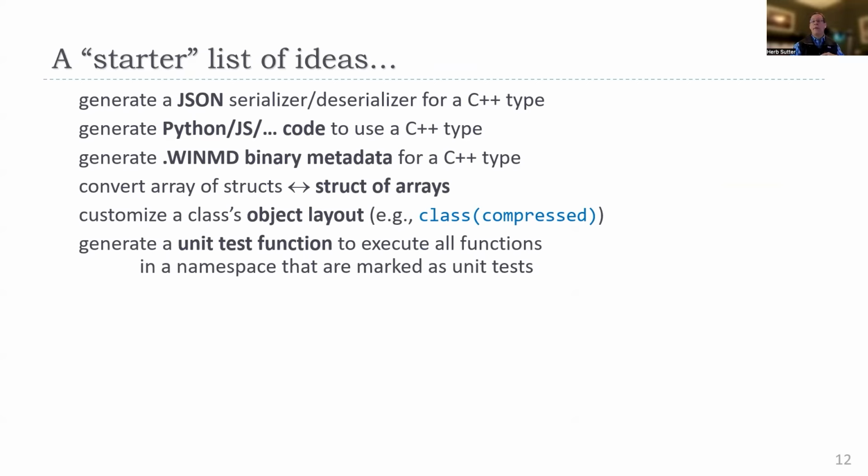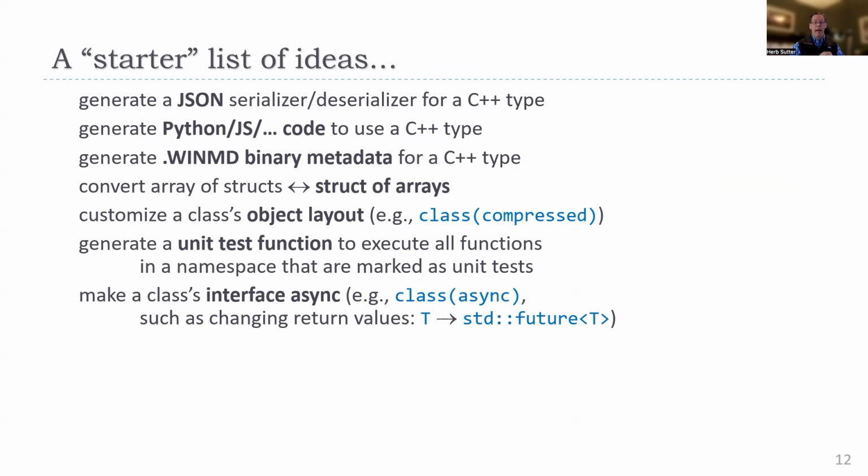What if I want to go through every function in a namespace and all the ones that are flagged as unit tests, create a unit test function that invokes them all? Easy to do. What if I wanted to write a class that's asynchronous, where every member function call gets put to a thread pool and you run one at a time, so the class is internally synchronized, but you take a C++26 thread pool, a sender-receiver thread pool, and you run each member function over there, and because you return right away, you're launching that and returning right away.